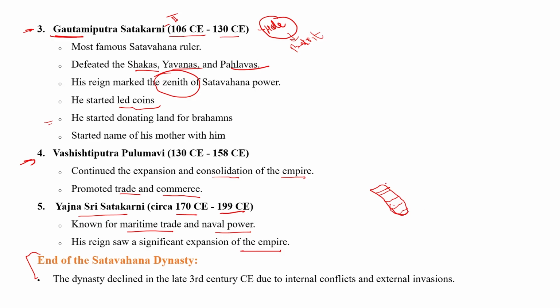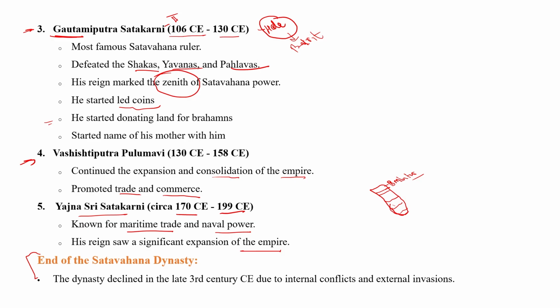I can say there were majorly 18 ministers dealing with the administration. After the death of Yajna Shri Satkarni, the Satavahana Empire became very weak. The next ruler was very weak, and when the ruler was weak, the ministers became powerful.